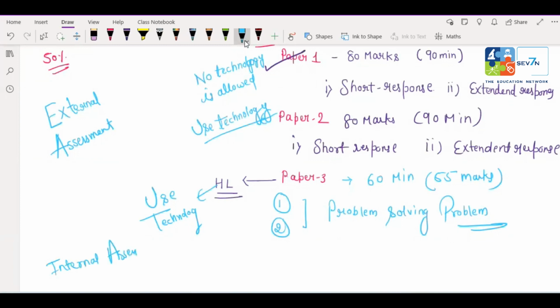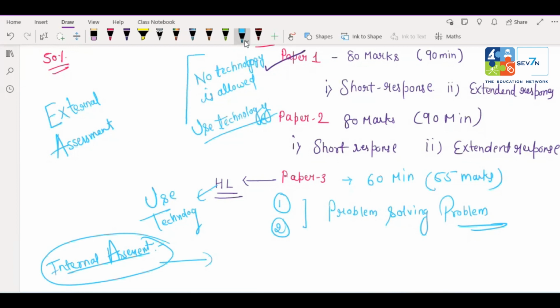But I won't be doing it because it's HL. Sorry? I won't be doing it because it's HL. Right? No. This IA is there for all the levels. Either you are taking AA or you are taking HL, whatever the level is, you have to make this IA.